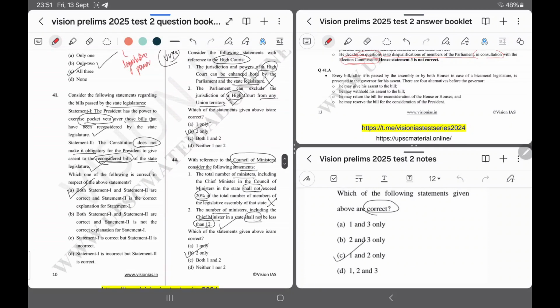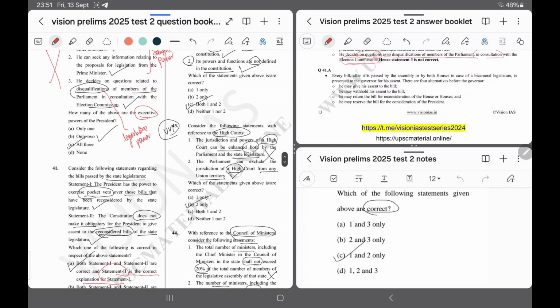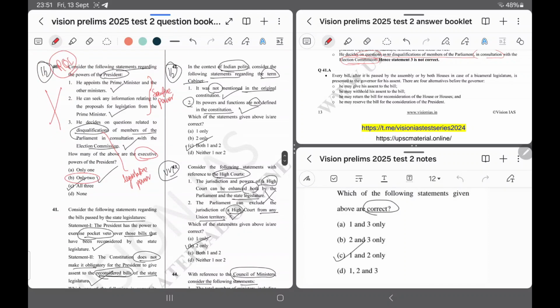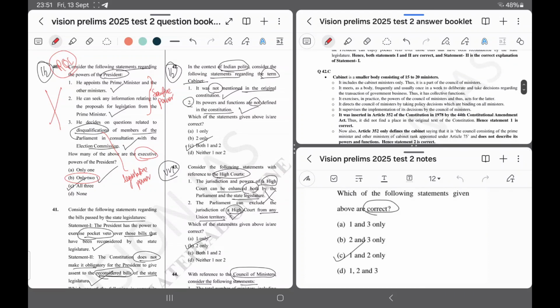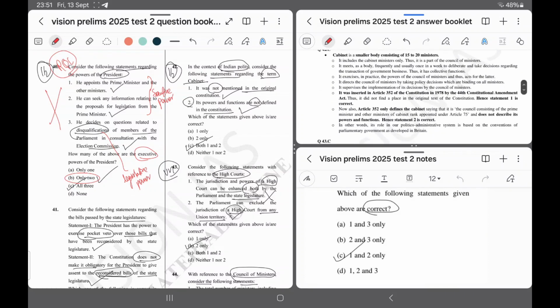Question number 41. Answer is A. Both statement 1 and 2 are correct, and statement 2 is the correct explanation of statement 1. Question number 42. Answer is C. I have marked it right.